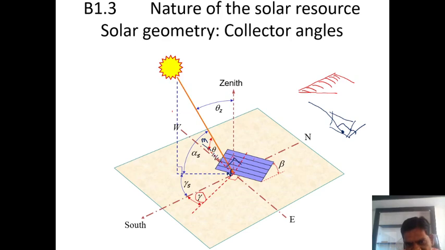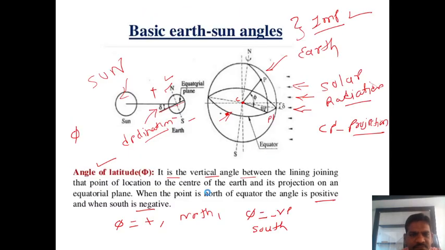And where is the projection? The projection is this one. This is the projection of the normal to the collector, M dash N dash. So the surface azimuth angle is the angle between the line due south and the projection of the normal to the collector on the horizontal surface. That is called the surface azimuth angle. Okay, same definitions here.